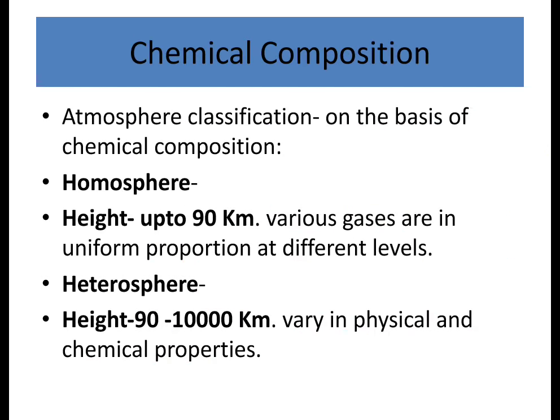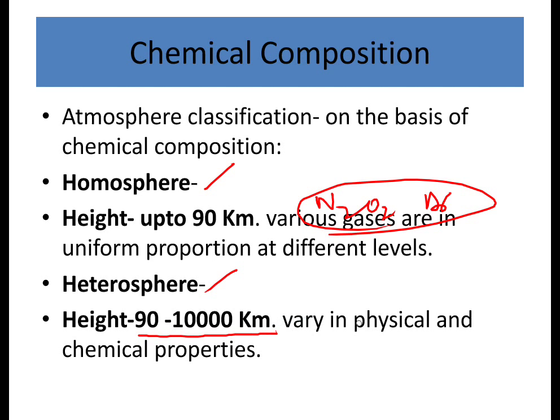So the next one is chemical. On the basis of chemical composition, we can classify the atmosphere into homosphere and heterosphere. Homosphere is up to 90 kilometers, and here the various gases are in uniform proportion at different levels, say nitrogen, oxygen and argon, the major components. Whereas heterosphere, which is about 90 to 10,000 kilometers, varies in physical and chemical properties. In homosphere these are in uniform proportion, but in this layer the proportion is not the same.